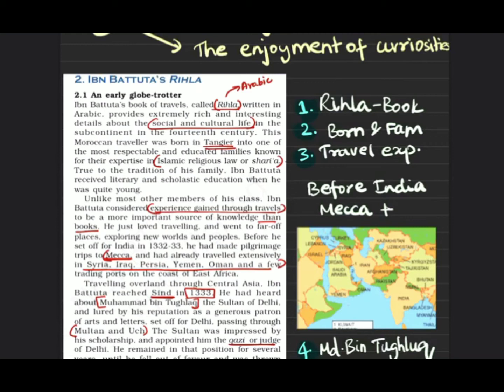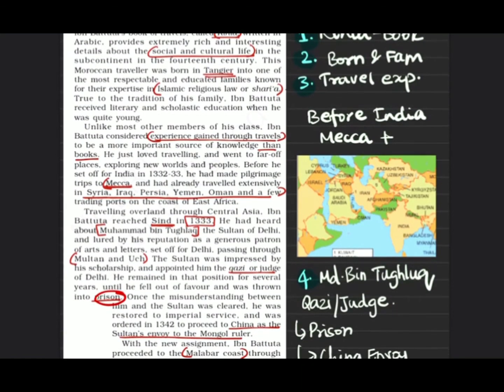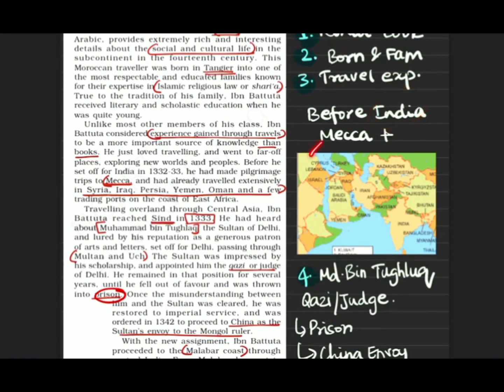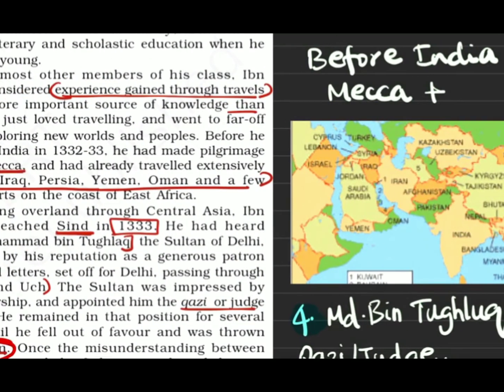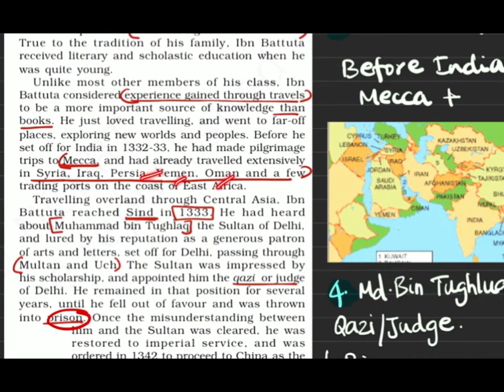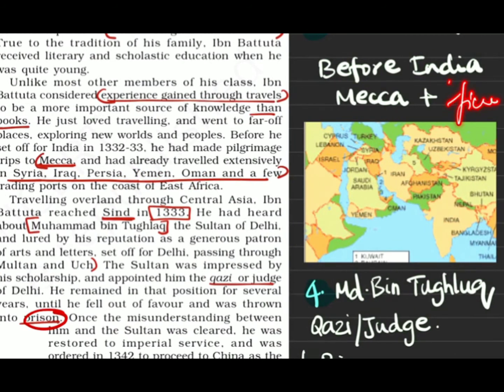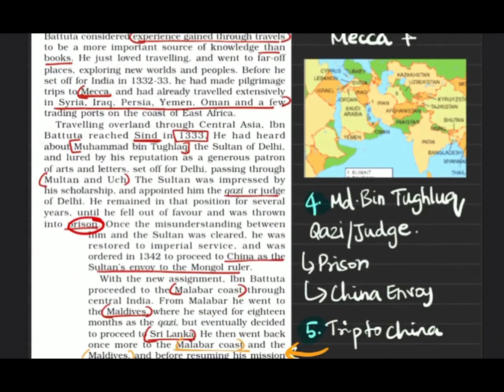Talking about Ibn Battuta's family and his birthplace, he was basically born in Tangier. It was a very respectable and educated family. His family was known very much for the Sharia law, or Islamic law, as you know. Before coming to India, he visited Mecca and parts of Syria, Iraq and Persia, Yemen, Oman, and a part of East Africa also.